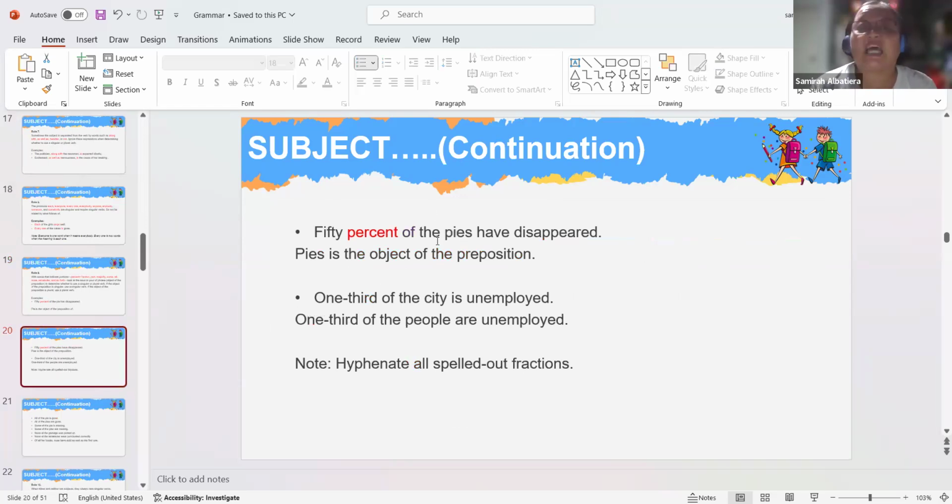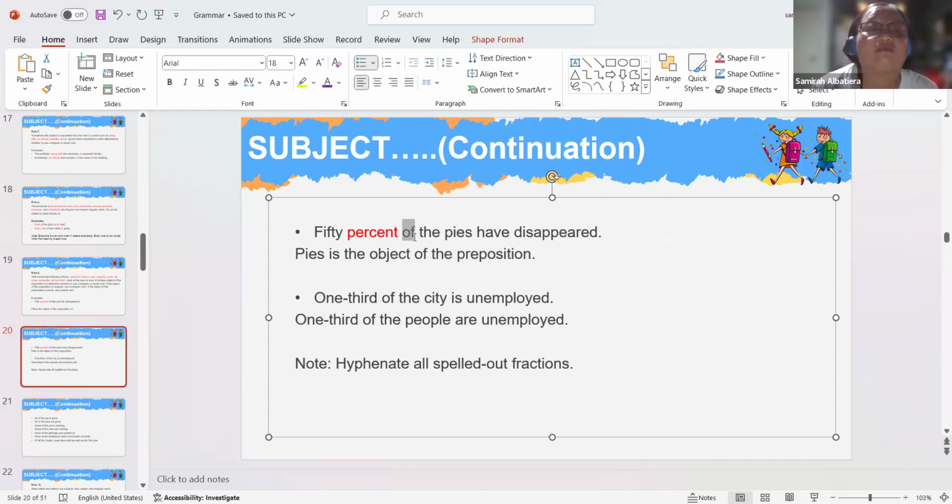Next, look at this. 50% of the pies. Take note again of the preposition of, and then look at the object of the preposition. Pies. Is pies singular or plural? Plural. Very good. That is why we use a plural verb, which is the be verb have. Okay, next.